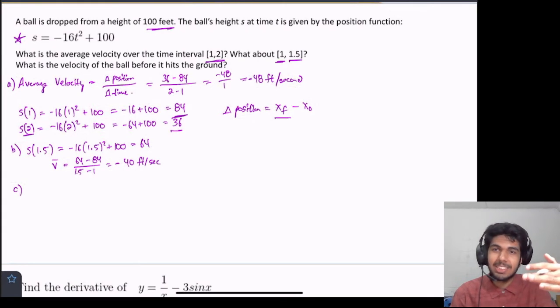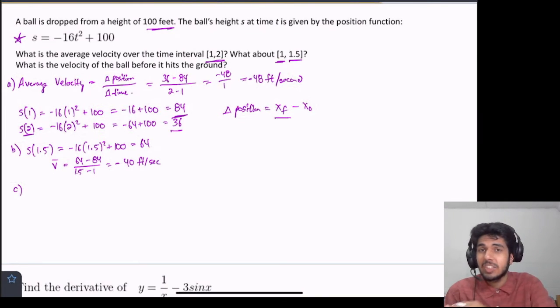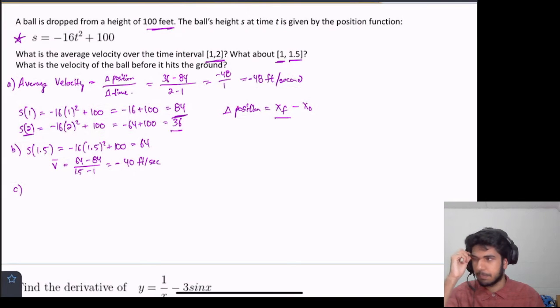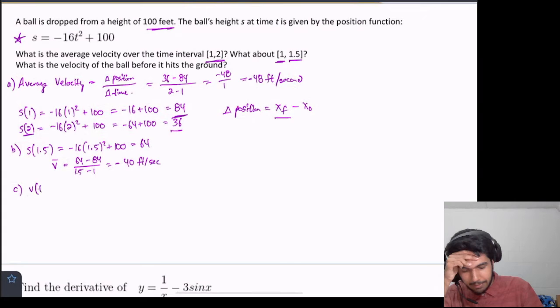So we can't use this equation of change in position divided by change in time because we don't have anything to compare it to. So that means we must take the derivative of it. So that way we can get the derivative as a function of time, right? We can compute what is that rate of change at a specific point. So velocity of time, that's equal to the change in position with time, right?